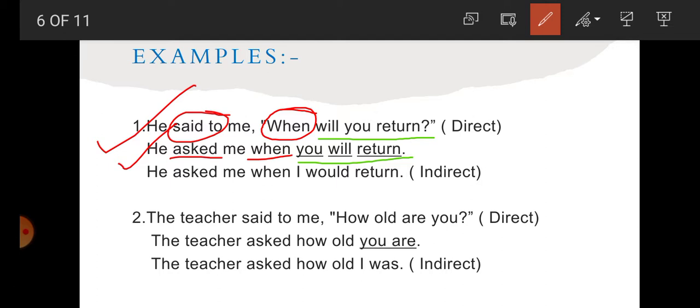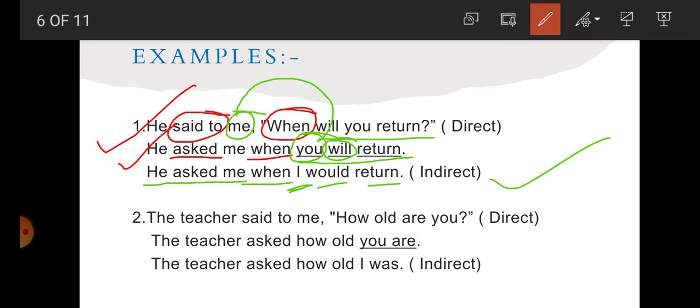Now after that, students, change it into indirect speech. He asked me when. Till here there is no problem. Now what is you here? You is second person. So second person changes according to the object. What is the object here? Me. So according to me, what will be the subject here? I. And will we change into would, and then return. So what we get here in indirect speech? He asked me when I would return.